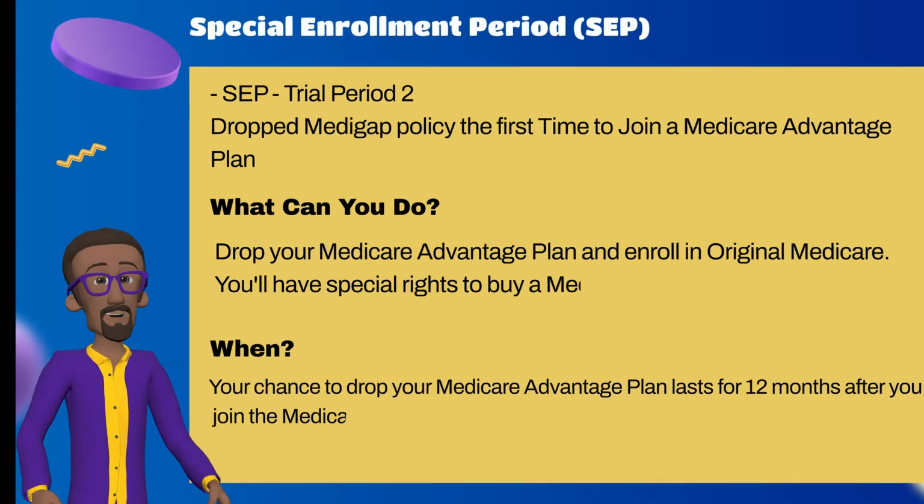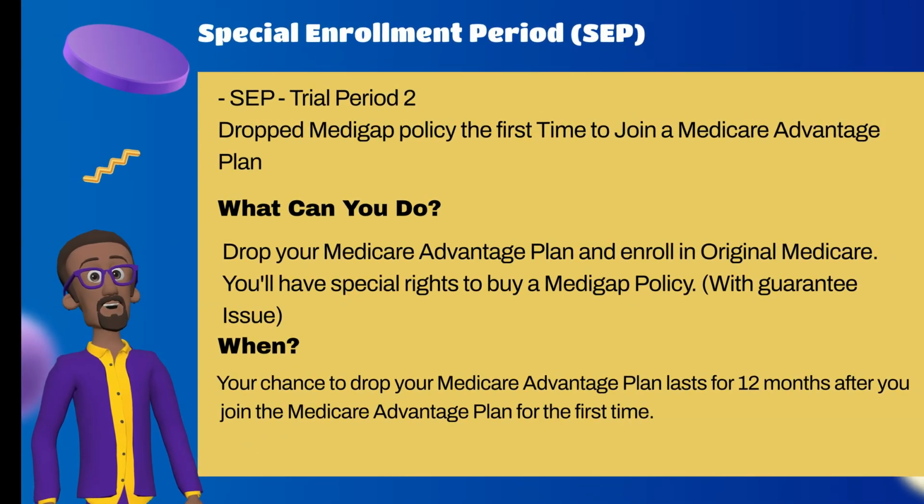SEP. Trial Period 2. You dropped a Medigap policy the first time to join a Medicare Advantage plan. What can you do? Drop your Medicare Advantage plan and enroll in original Medicare. You'll have special rights to buy a Medigap policy with guarantee issue. When? Your chance to drop your Medicare Advantage plan lasts for 12 months after you join the Medicare Advantage plan for the first time.